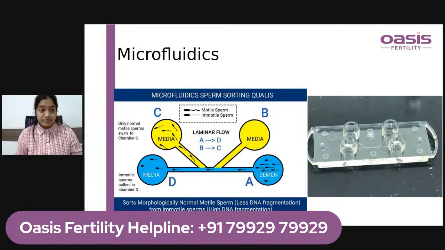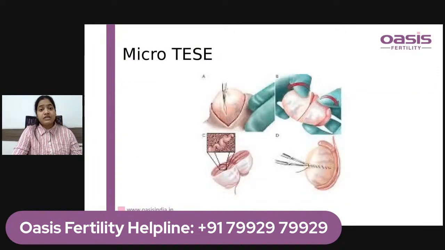So this is the sperm selection technique. It is called microfluidics, and it is very helpful to give good quality embryos in patients where there was previous fertilization failure or severe oligoasthenospermia or raised DFI. In these patients, this technique has been found to be effective and proven to give good outcomes. Now, the other technique, micro TESE, I already discussed.